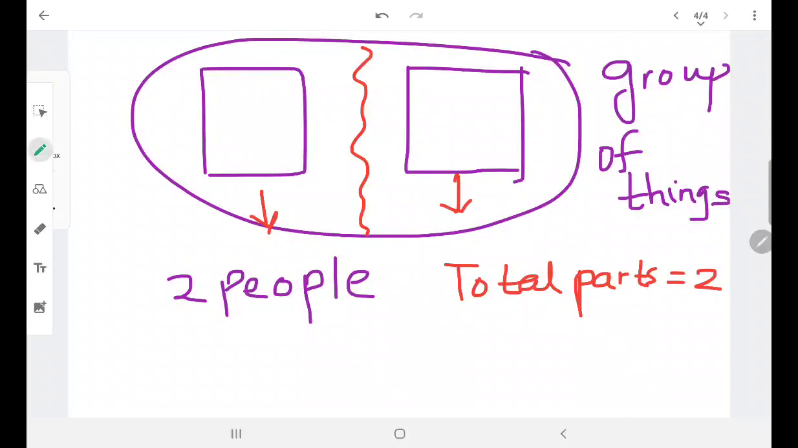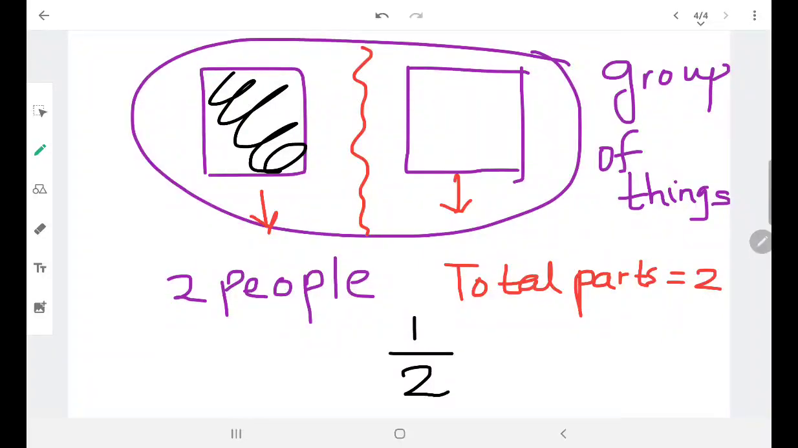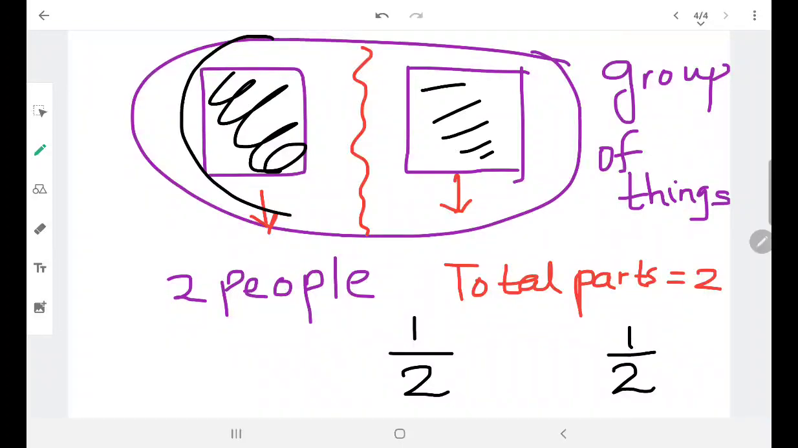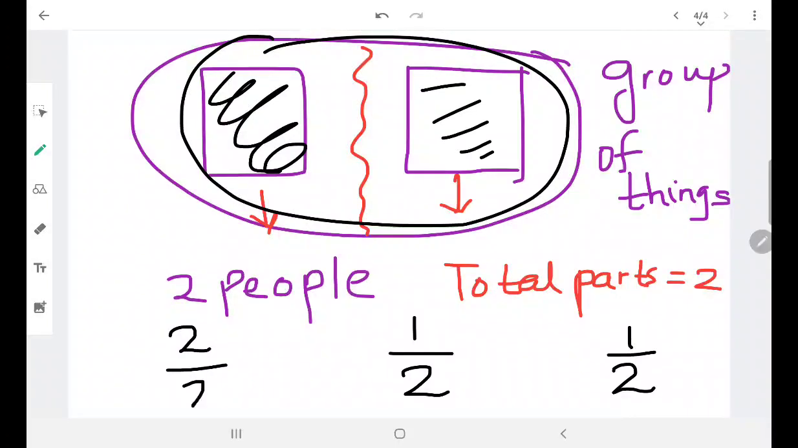And now I am just talking about one of these. Suppose I am talking about this. So I am talking about one part out of the two parts. So the notation is still the same, the way of representation is the same, 1 out of 2 bread pieces. Then I talk about this one. So I say 1 out of 2 bread pieces. If I talk about both of them, so 2 bread pieces out of 2 bread pieces. This is known as 1, which is a whole.